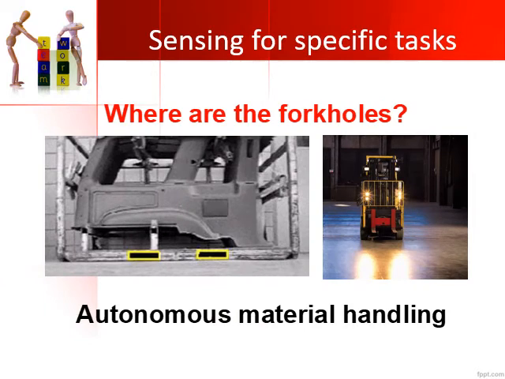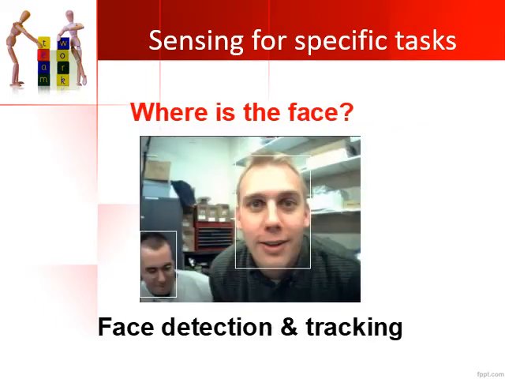One more example, you can see sensing for a specific task. Now we have a forklift here. In this figure on the right you can see this forklift. This forklift has two forks which go into these fork holes. Now you can see this is a part or a component which needs to be lifted, and the forks of this forklift need to go into these fork holes. So where exactly these fork holes are located, what is the height from the ground, to what extent these forks have to go into these fork holes. All these parts need to be sensed, and then this forklift has to go and lift this particular part. So we can use it for autonomous material handling also.